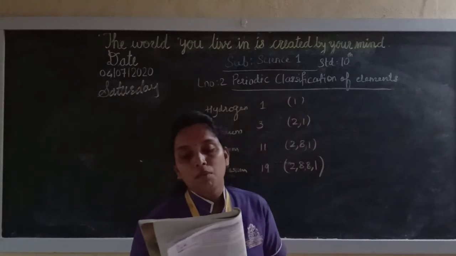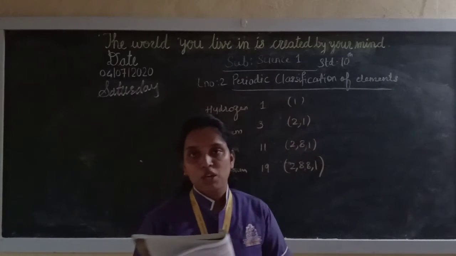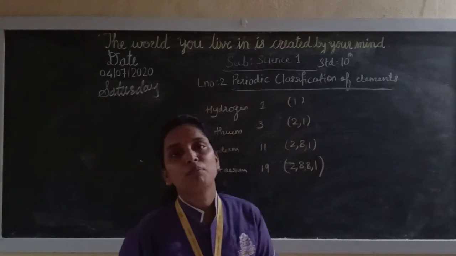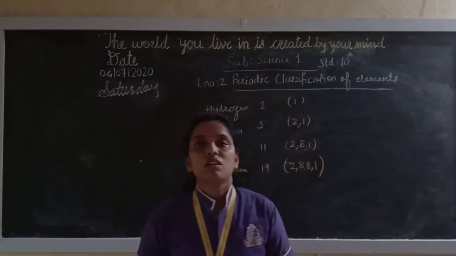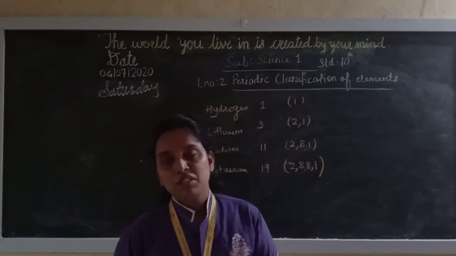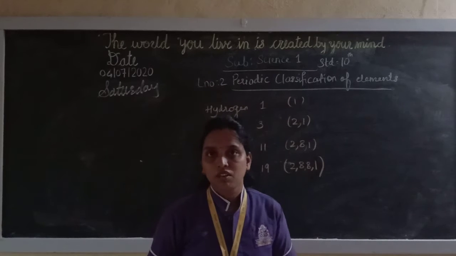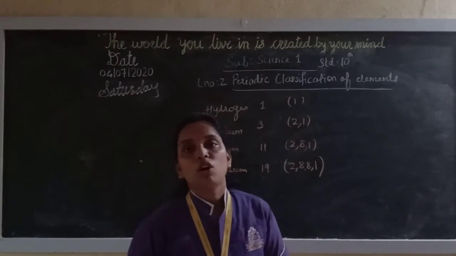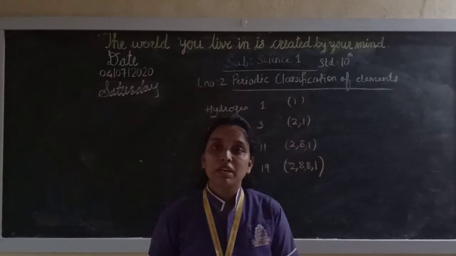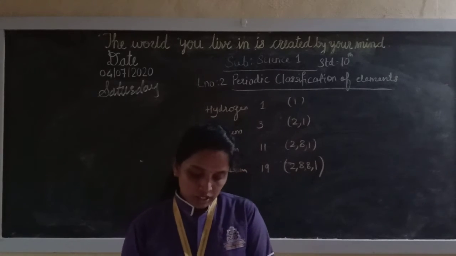Also, beryllium and magnesium have similar properties. But this classification was valid only up to calcium, and after calcium it was not valid, meaning the properties were not coming out similar. Even Dobereiner could not put all the elements into 3 triads. Then came Mendeleev's periodic table.